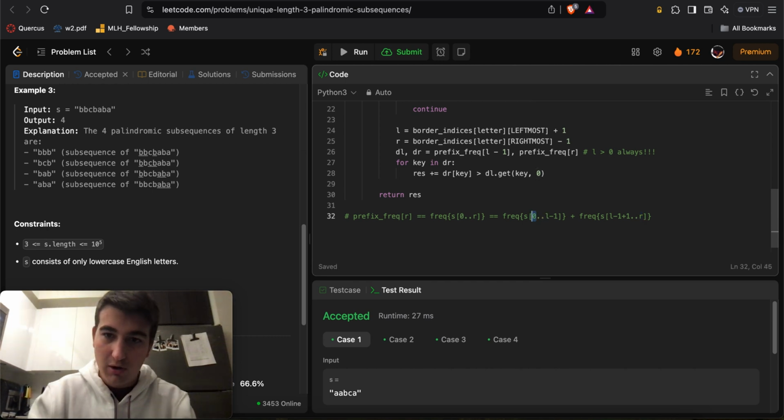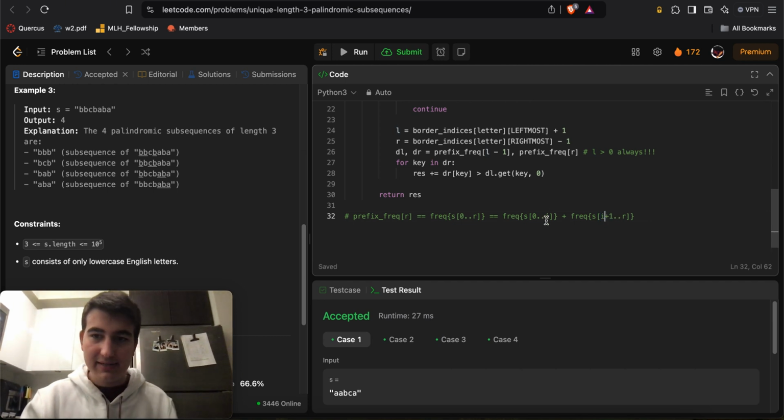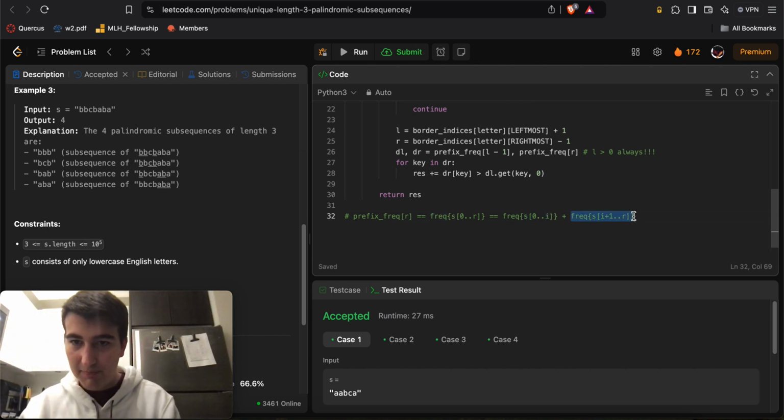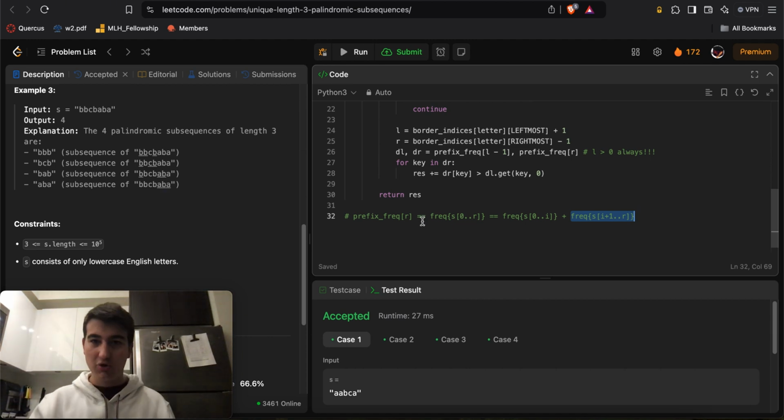So if we go from 0, for any index I that is between 0 and R, this should be totally valid. Essentially, the count of the frequency of each letter from 0 to I, plus the count of all the frequencies of each letter from I plus 1 to R, will be the same thing as going from 0 to R.